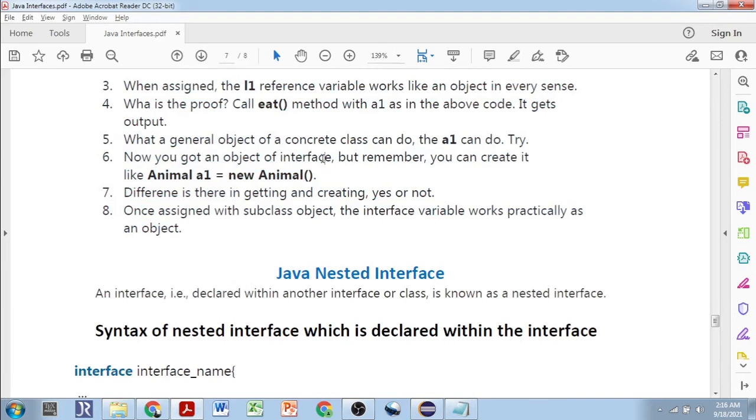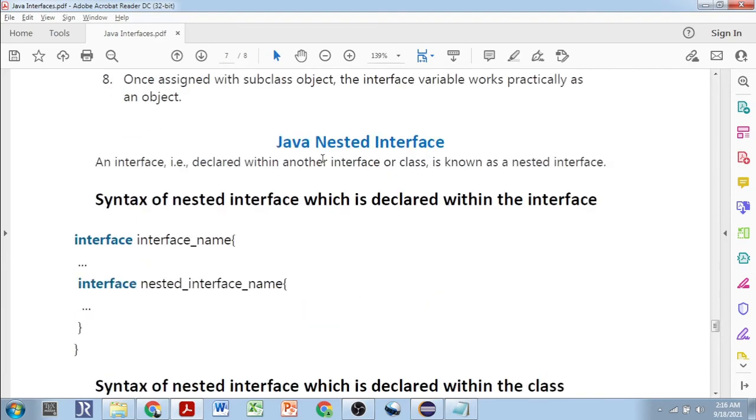So we have the next concept right now, Java nested interfaces. What do you mean by nested interface? We have the nested class. Similarly, we have the nested interface. An interface declared within another interface or class is known as a nested interface.